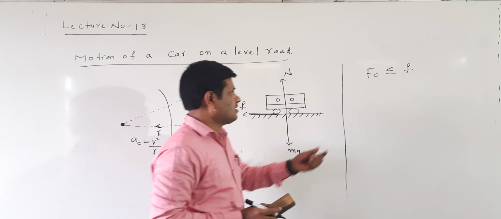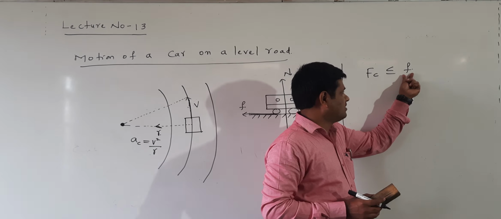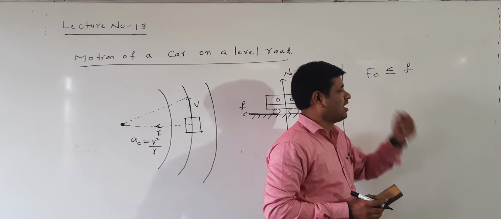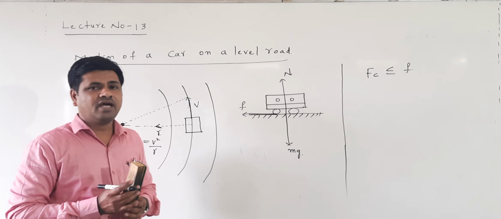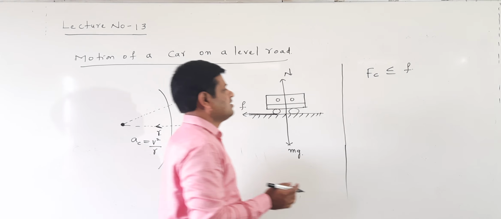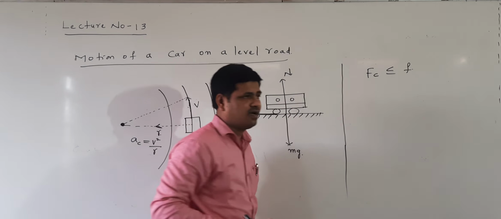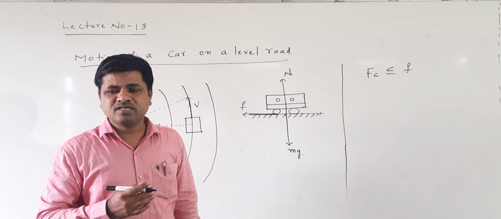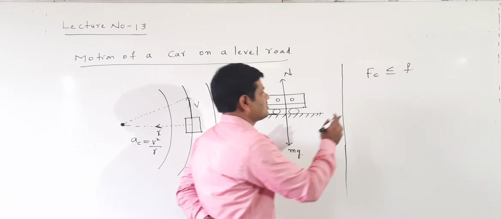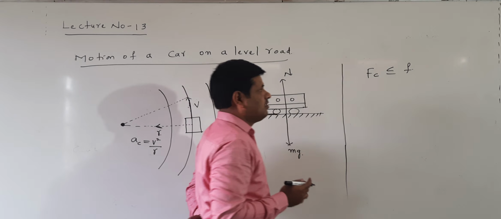This simply means that the frictional force provides the centripetal force. Now, friction provides the centripetal force. This is a necessary condition for the safe moving of the car on the road. From this we write that Fc is less than or equal to F.